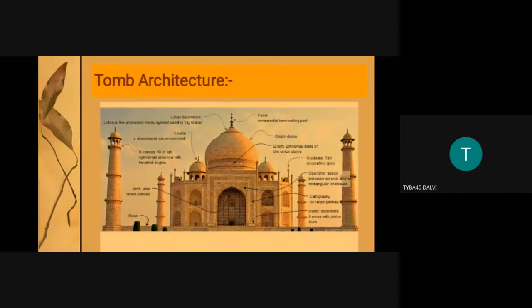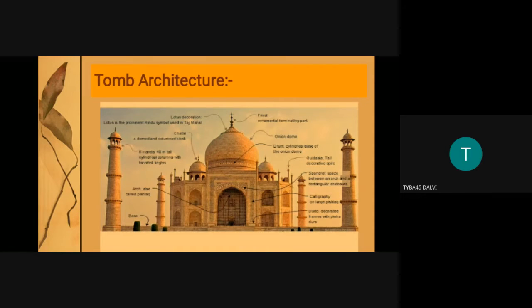So this is the tomb. On the top you can see the finial. The finial is for ornamenting the entire monument. It is similar to the shikhara. This is a very prominent element of Indo-Islamic architecture. The terminating part of that monument or dome is called a finial.